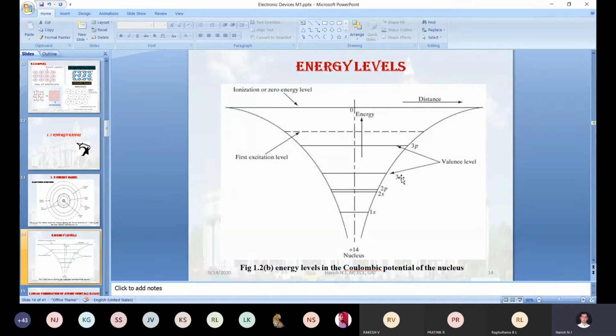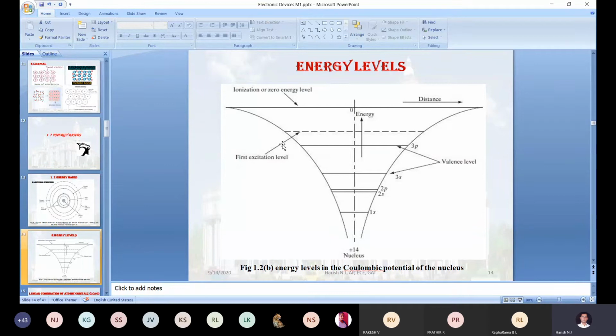In 3s2, the maximum is 2, and 2 electrons are already accommodated. In 3p the maximum is 6, but only 2 electrons are accommodated, because silicon has only 14 electrons in total. 1s2, 2s2, 2p6, 3s2, 3p2: 2 plus 2 is 4, plus 6 is 10, plus 2 is 12, plus 2 is 14.